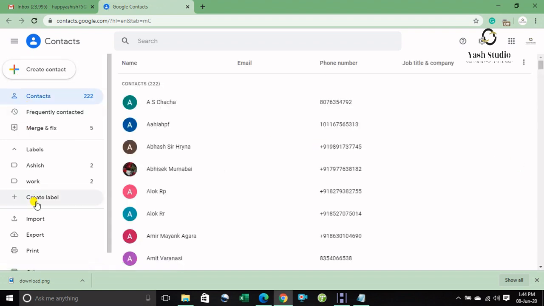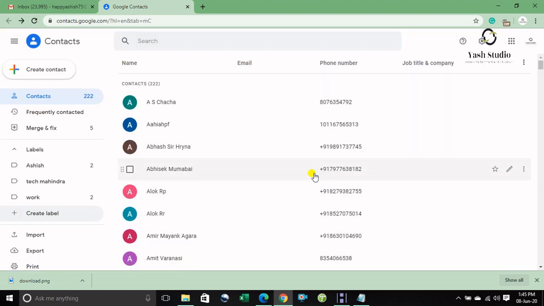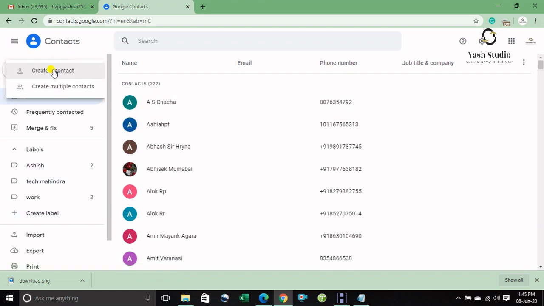After that, make one label, create a label. I create a label named Tech Mahindra, and then save it.